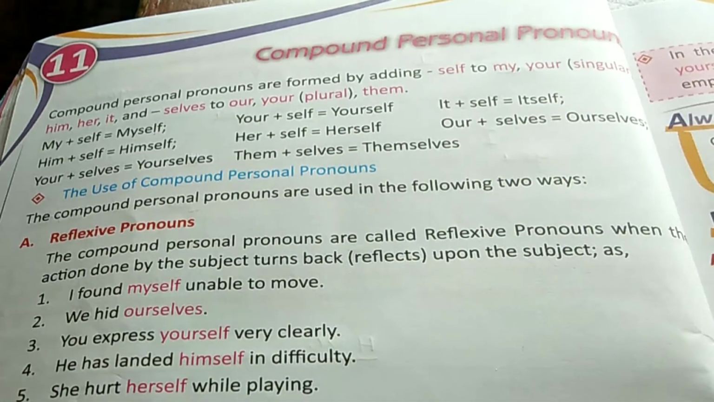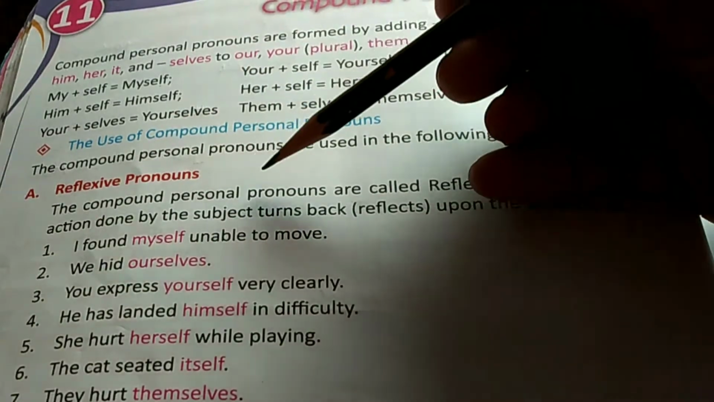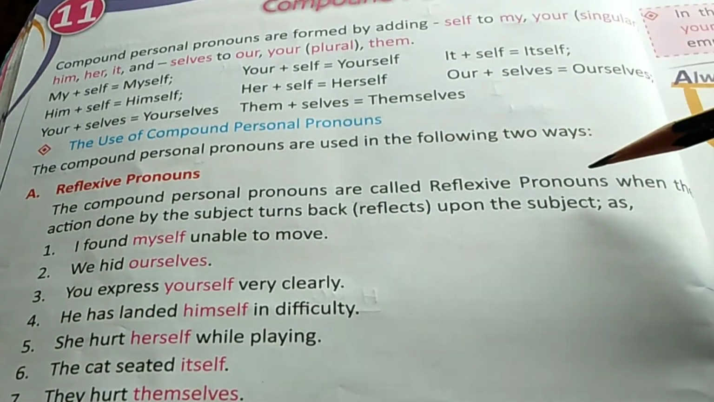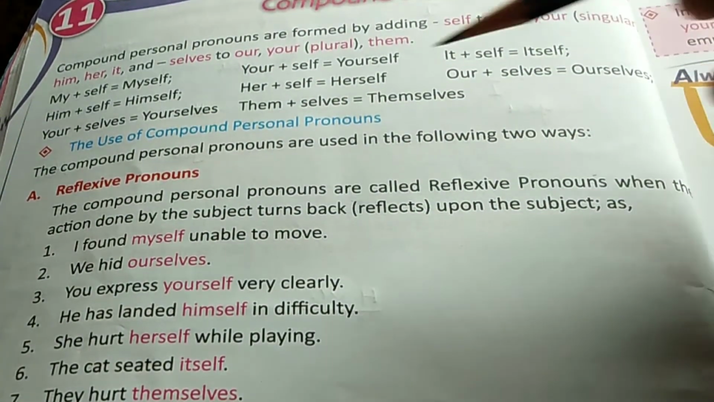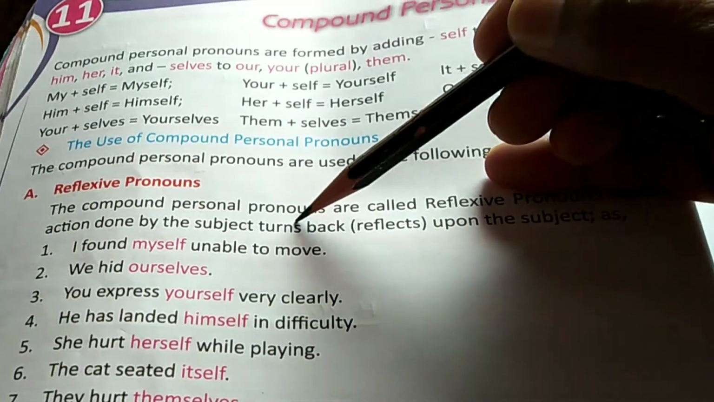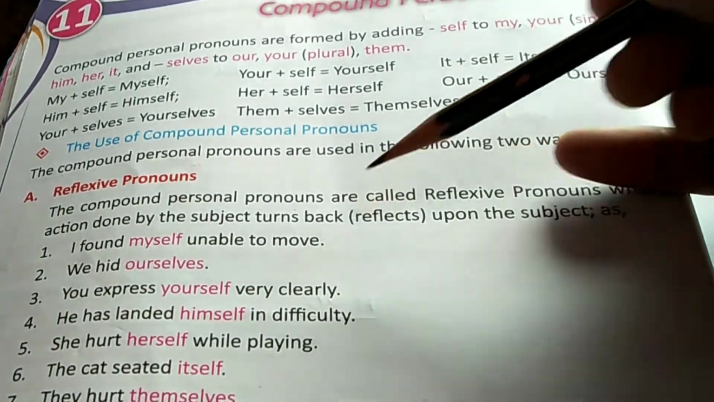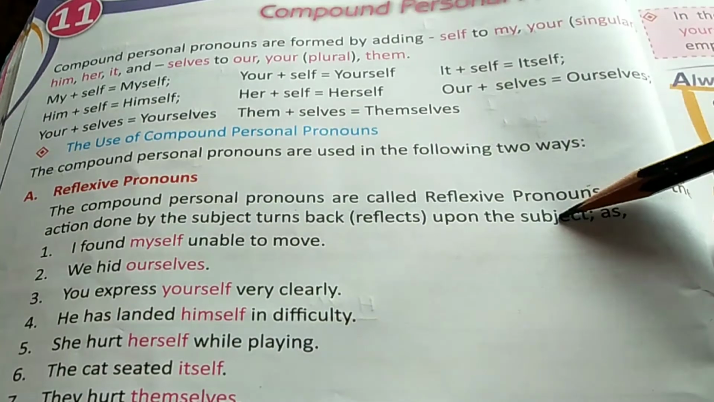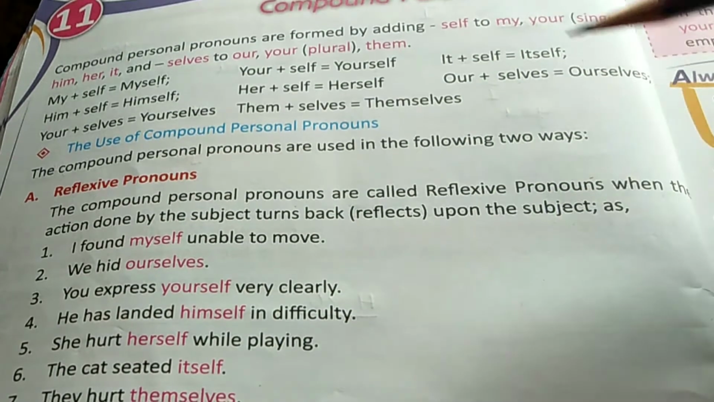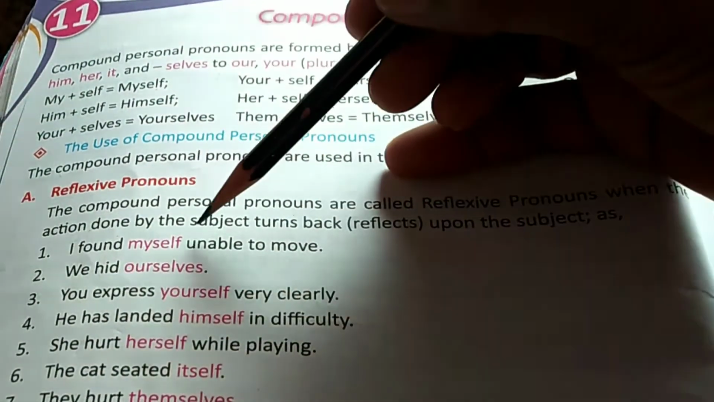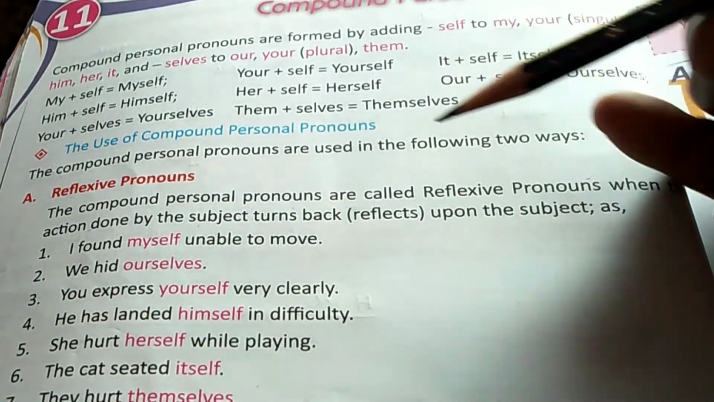There are mainly two kinds of compound pronouns. The first one is reflexive pronouns and the second one is emphatic pronouns. Compound personal pronouns are called reflexive pronouns when the action done by the subject turns back or reflects upon the subject, like I found myself unable to move.